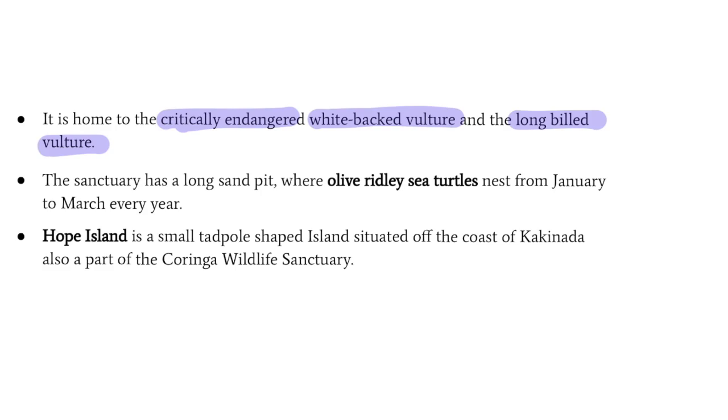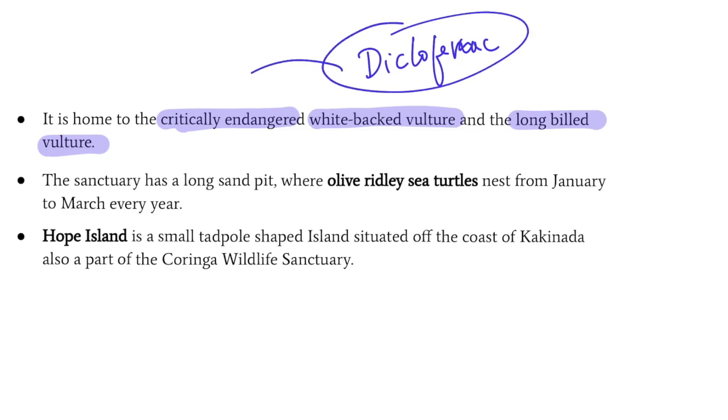Friends, it was in the news a couple of years back that the population of vultures has declined substantially because of the usage of a medicine, that is diclofenac. And the importance of vultures is so much because vultures are natural scavengers and therefore they are very important for an ecosystem, and Koringa is the home for the vulture, so an important place.